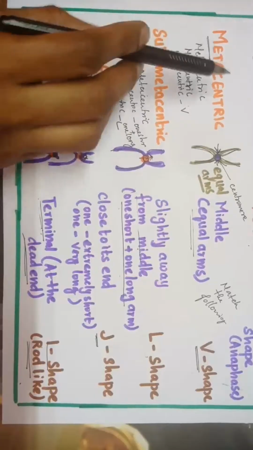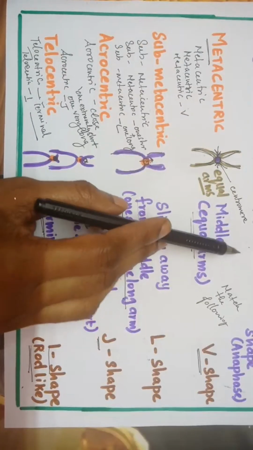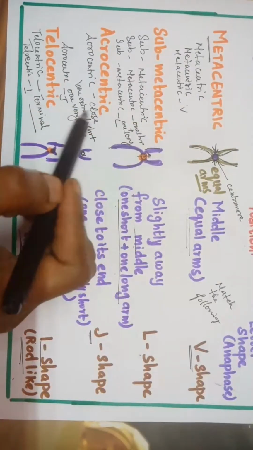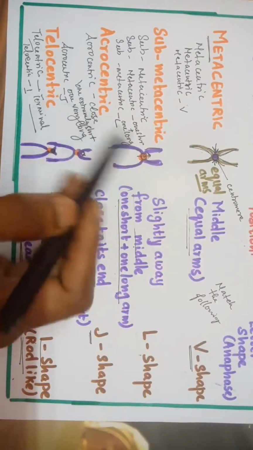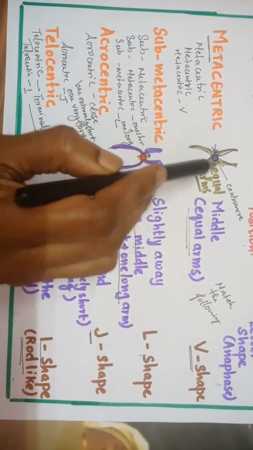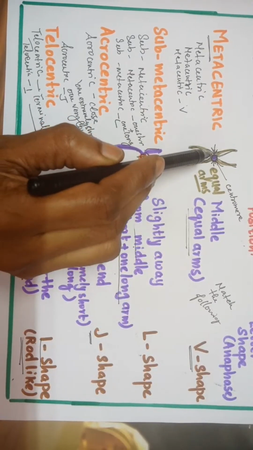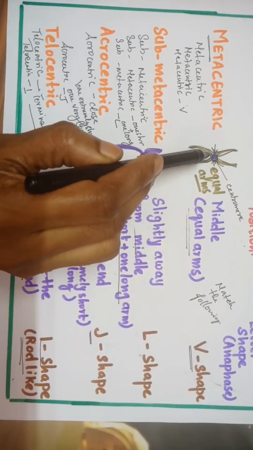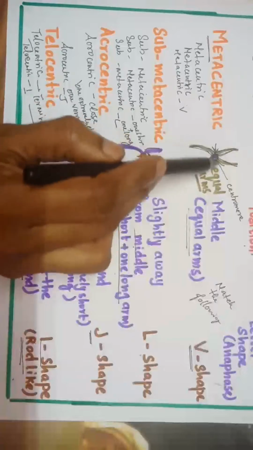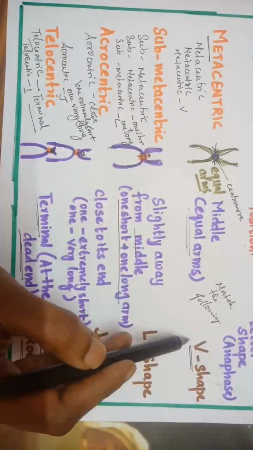Next is chromosomes based on the centromere position: metacentric, submetacentric, acrocentric and telocentric. The constriction on the chromosome is called the centromere. If the centromere is at the middle, it is called metacentric. It has equal arms and looks V shaped.